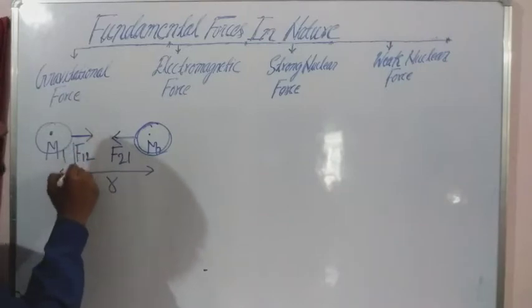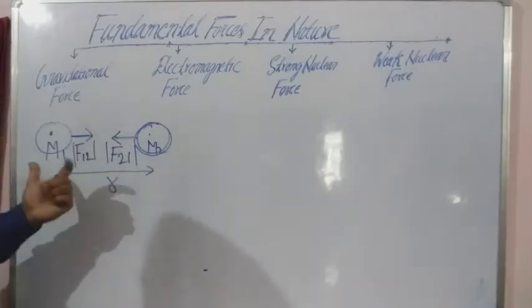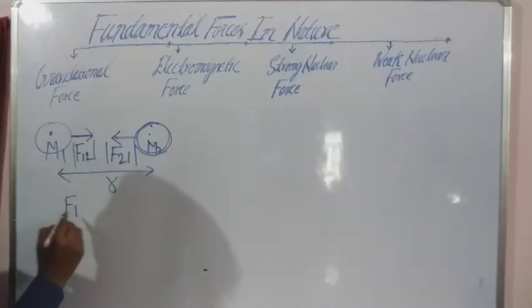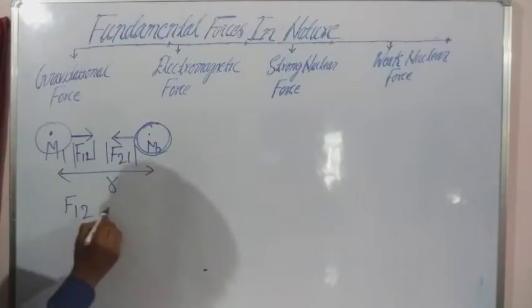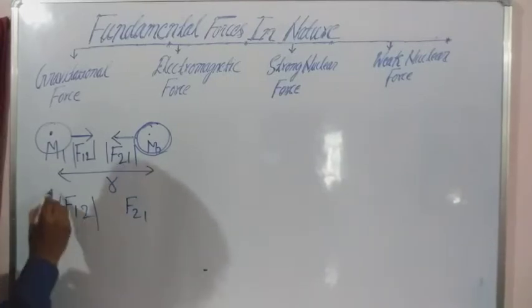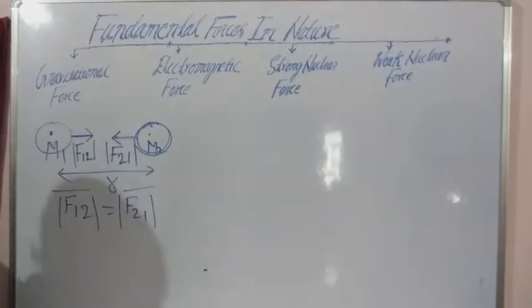Let's discuss the magnitude of these forces. The magnitude of these forces will be the same. This is the force on 1 due to 2, and this one is the force on 2 due to 1, and their magnitudes will be the same.